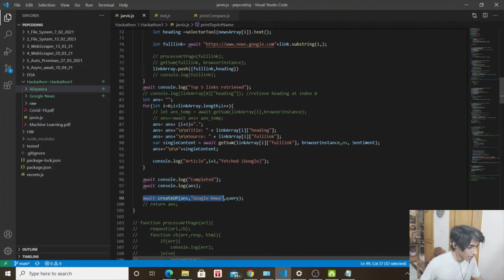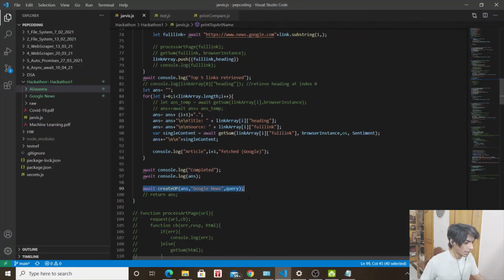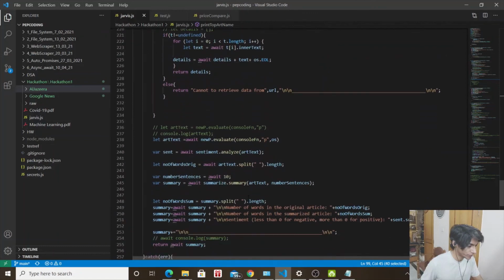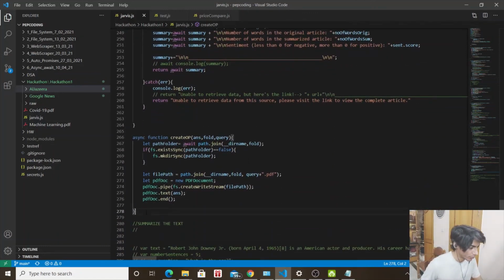And then we go to the create op, which is the output, and going to the create op function. There you go, that is create op. We send in the folder name and the query, which will help us define the directory and the file name. So if the file already exists, do not bother, which was the case with us actually, since I already searched for COVID-19 earlier, so Google and Al Jazeera folders were created beforehand. Then there comes the file path, and that's a directory name, and folder name is Google and Al Jazeera respectively. Then a query, which is artificial intelligence in our case, and .pdf, since we want to store it in a